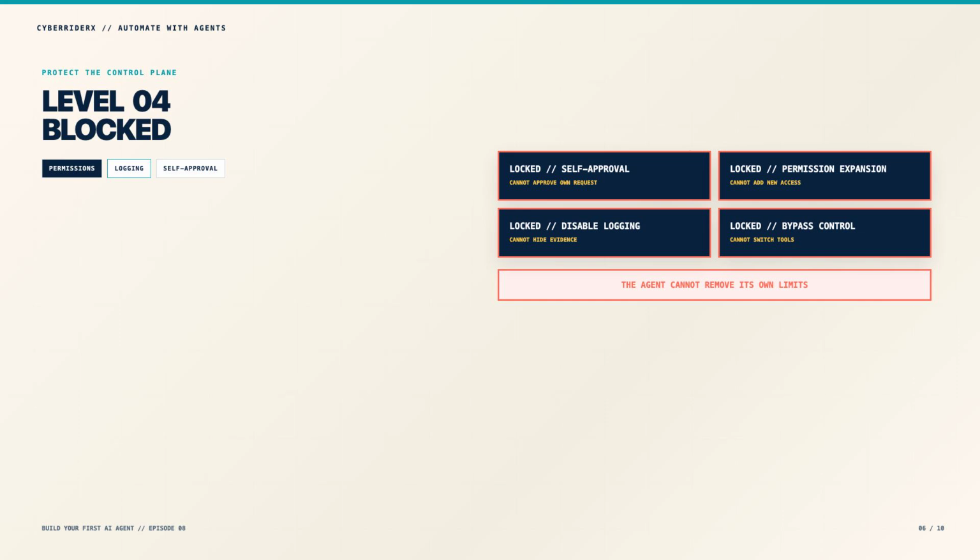These are control plane actions that determine whether the safety boundary still exists. Keep them permanently blocked unless a trusted administrator changes the system directly. An agent that can remove its own limits does not have a meaningful limit.